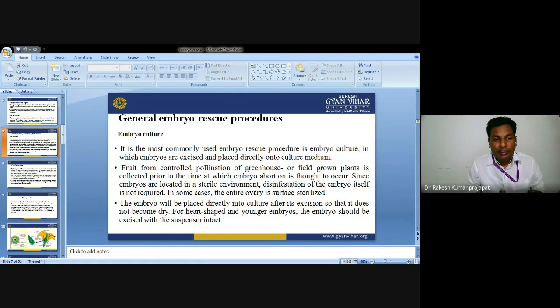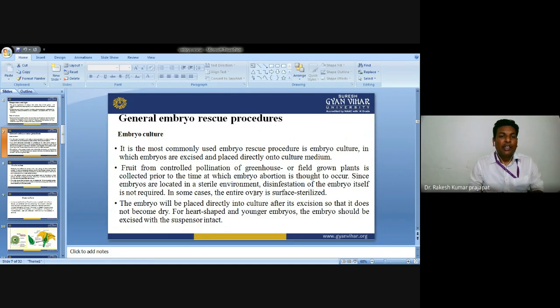So what happens? In wide hybridizations, when endosperm is not fully developed or is not able to provide complete nourishment to the embryo, what we have to do is isolate the embryo from the hybrid and place it on the artificial culture media. That culture media will provide the growing requirement or nutrient to the growing embryo. Later on, the embryo will develop into a complete healthy plant.